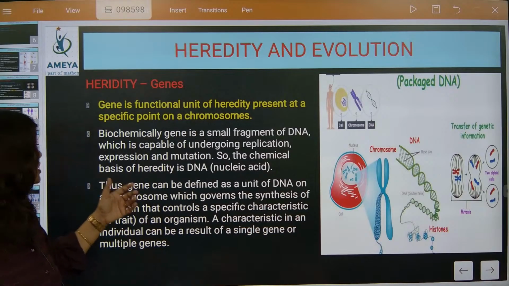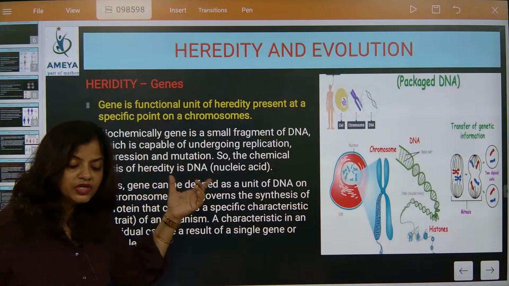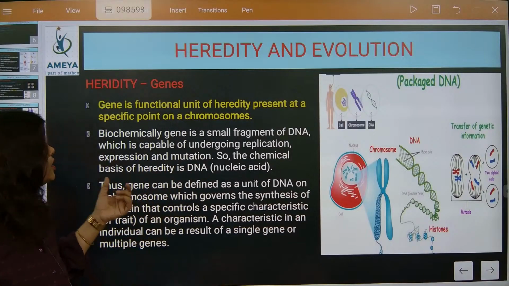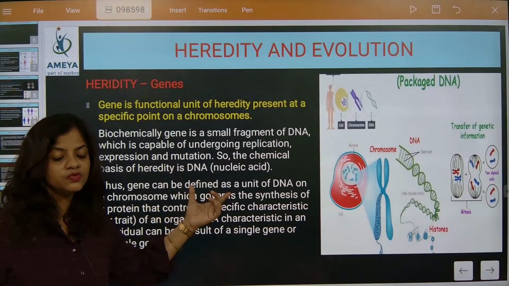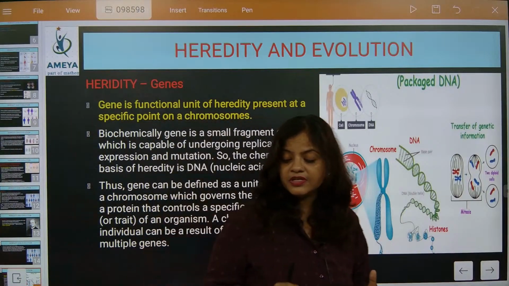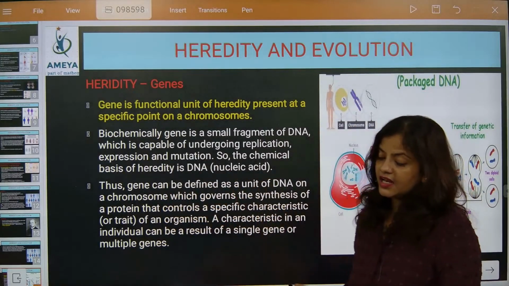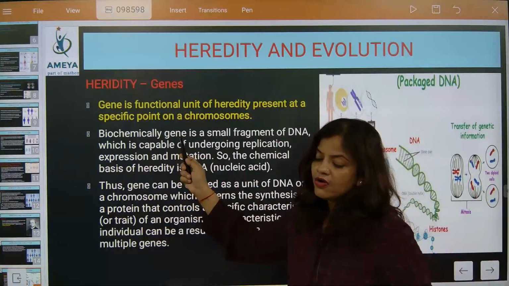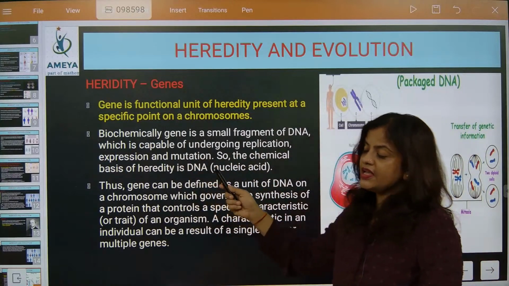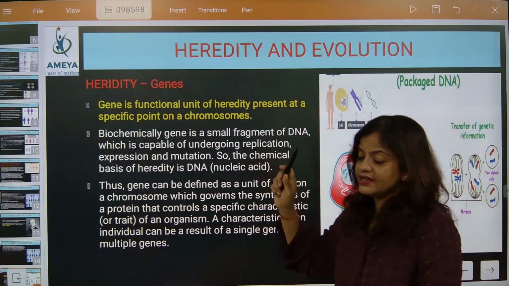So what all things can it do? It can express itself also and it can mutate itself also. That is called dominant and recessive traits. So what is the chemical basis of heredity? DNA. If somebody asks you what is the chemical basis of heredity, it is DNA, which consists of genes. And gene is capable of undergoing replication, mutation, and expression. And it is carrying the characteristics.